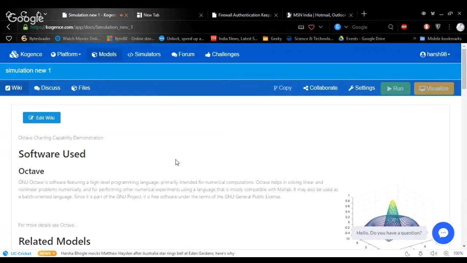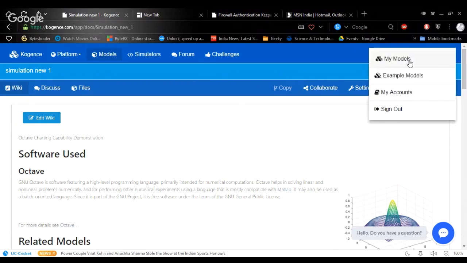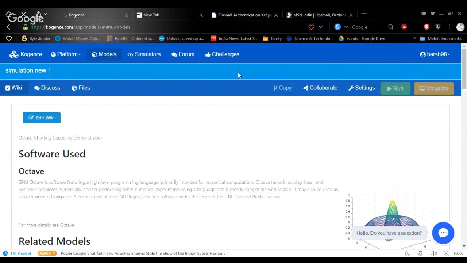So after this, I hope that you learn how to run your own model on the cloud. You can see the forum page here. You can post any doubts that you have regarding changing the Kogence library, trying some other model, the Kogence platform, anything related to model libraries, upcoming features, some bugs, reviews, and proposals on this particular page so that the owners can look at it and perhaps get it solved.